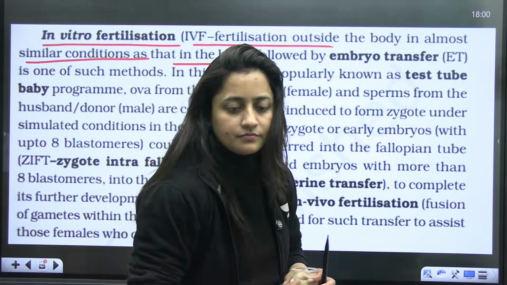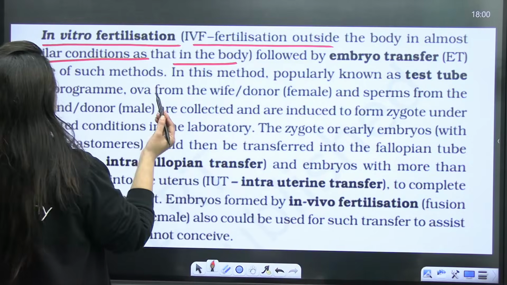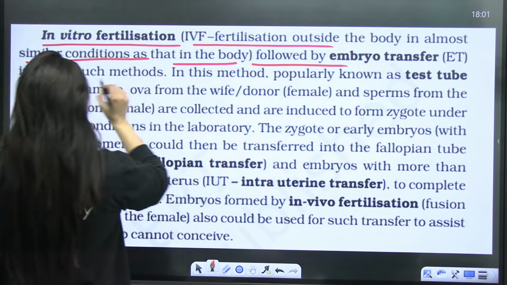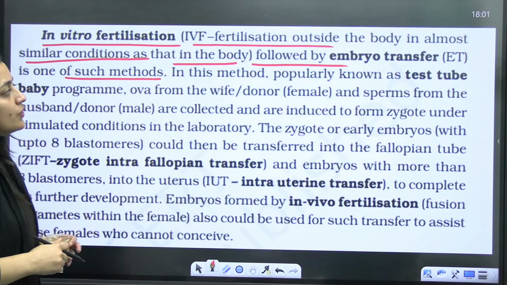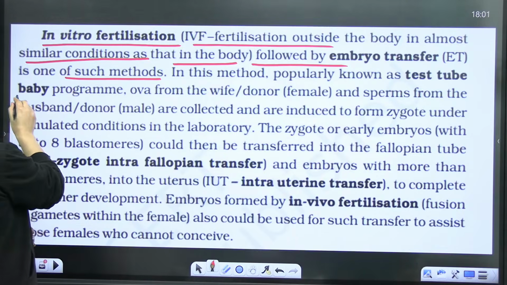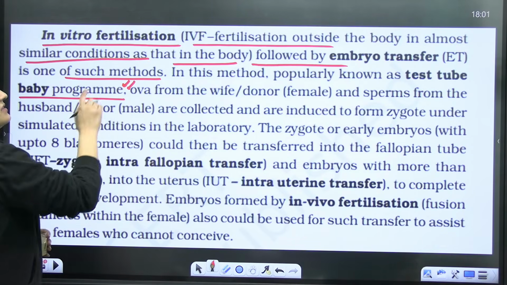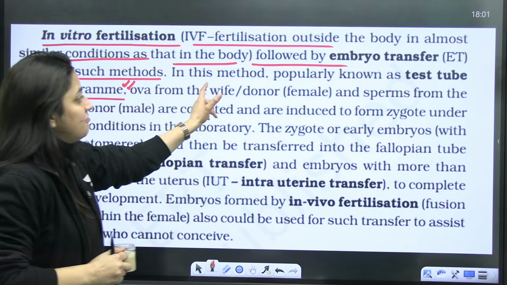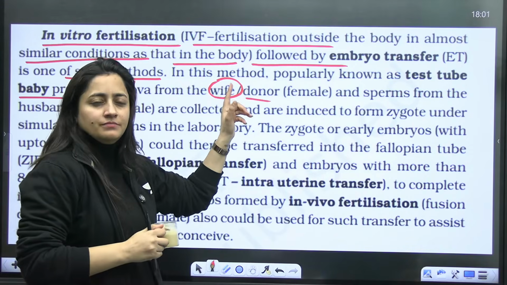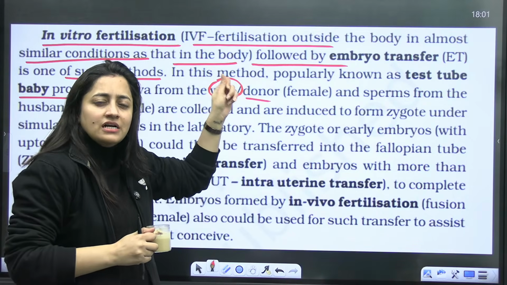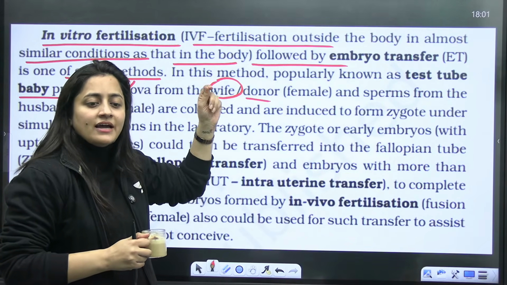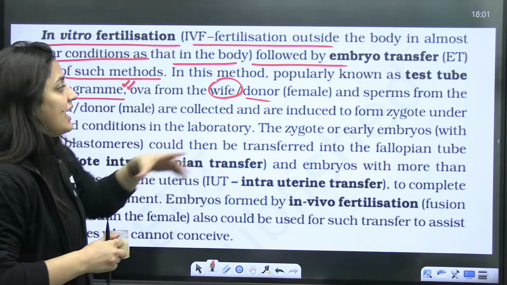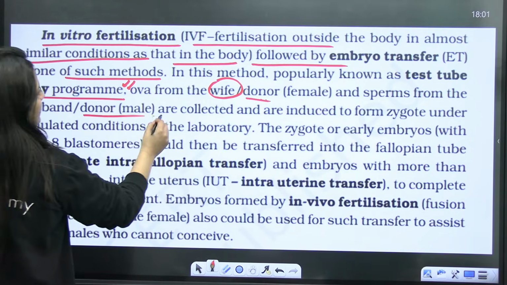So in in vitro fertilization, the conditions are almost similar to those in the body, followed by embryo transfer. It is one such method, popularly known as the test tube baby program. Ovum from the wife or from a donor, if the gametes are not healthy or not formed, can be used, and the sperms from the husband or a donor male are collected.